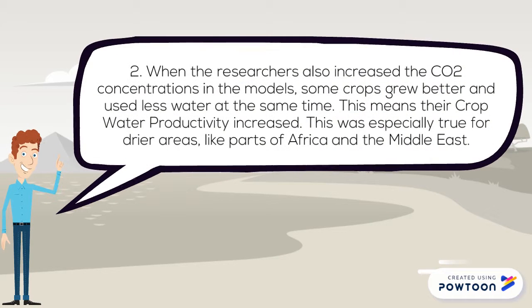The second one states that when the researchers also increased the CO2 concentration in the models, some crops grew better and used less water at the same time. This means their crop water productivity increased.